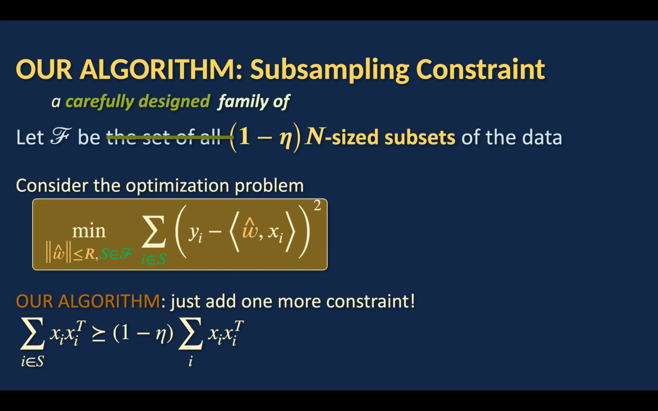And how is it different? It's different because of the constraint at the bottom of the slide. Summation over all i in S, x_i x_i transpose, is PSD dominating (1 minus eta) times summation over all i, x_i x_i transpose. So what does this mean? It means that the subsets S that we're working with, the covariance of S has to, in a way, subsample the covariance of the entire data set. And that's going to turn out to make all the difference.